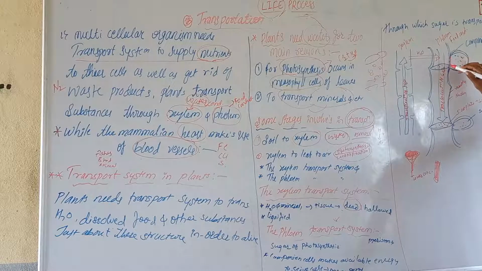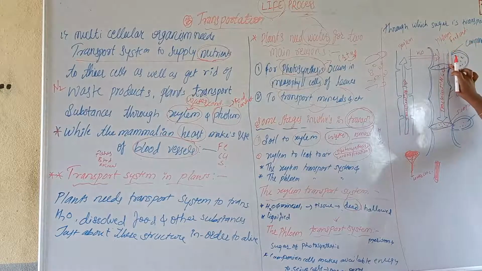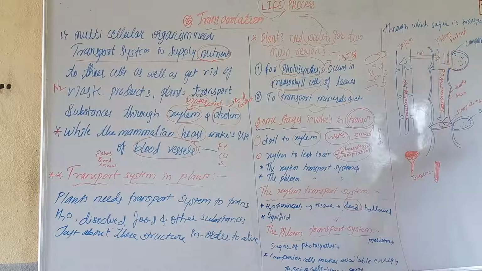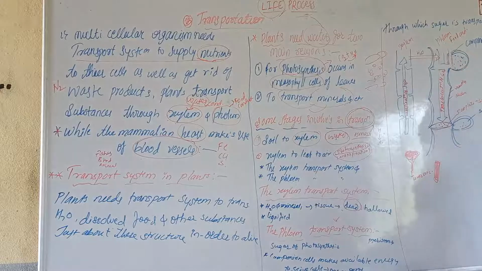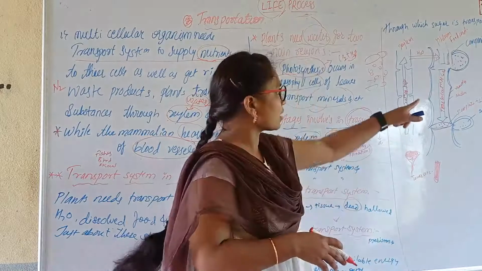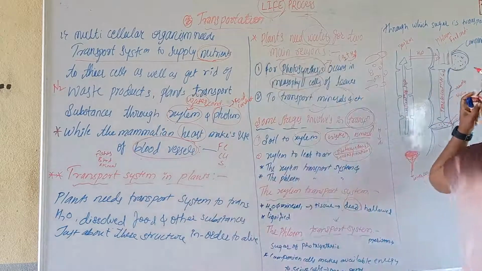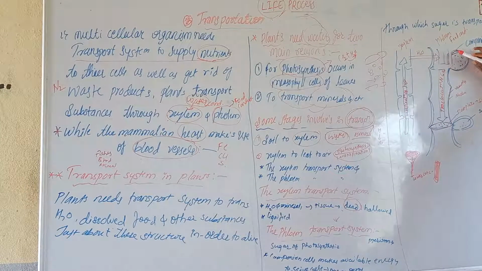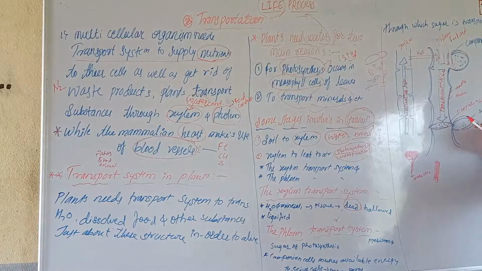We can see the companion cells present here. Through this vessel the food is transferred to the sieve cells, and the sieve cells translocate it to the whole part of the body. So this is the structure of phloem, where we can see the companion cells and sieve cells.